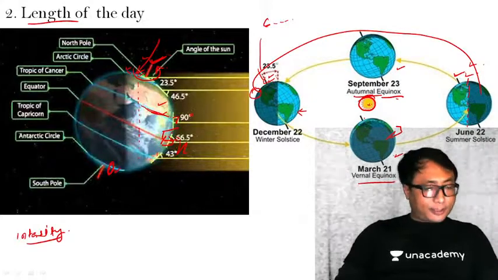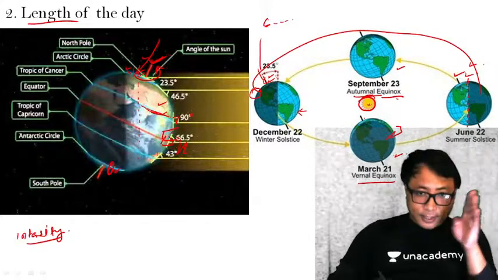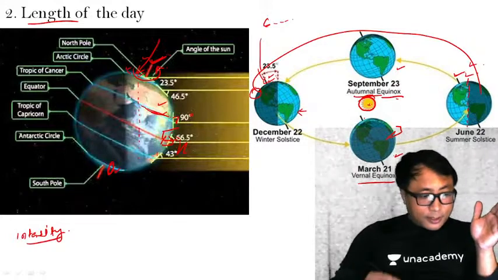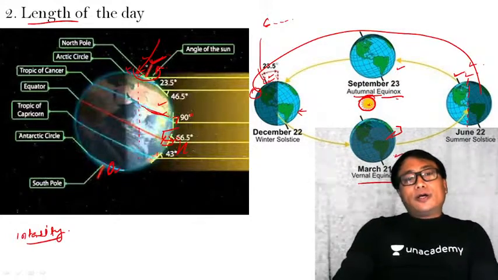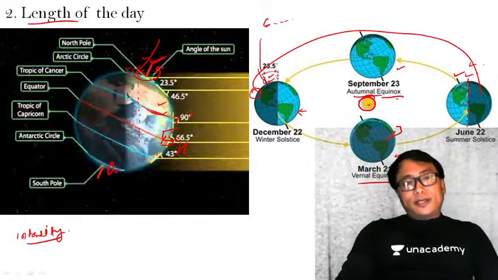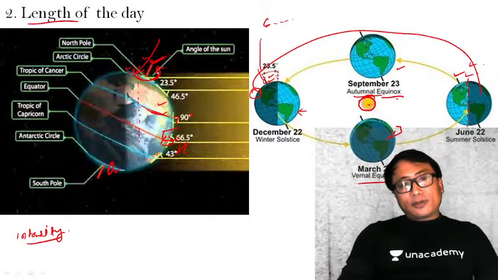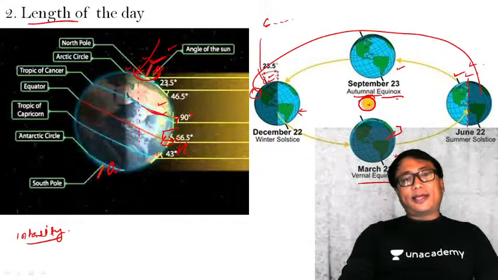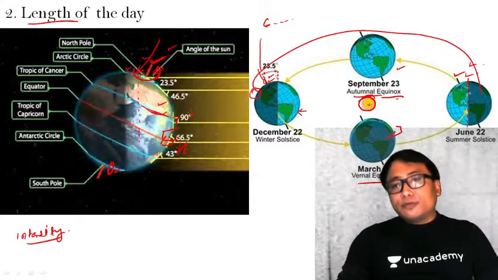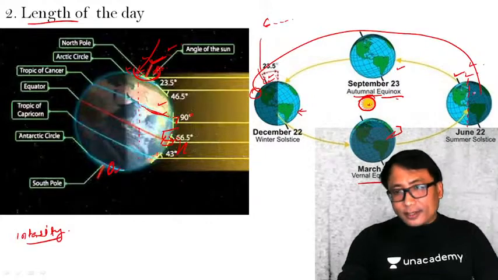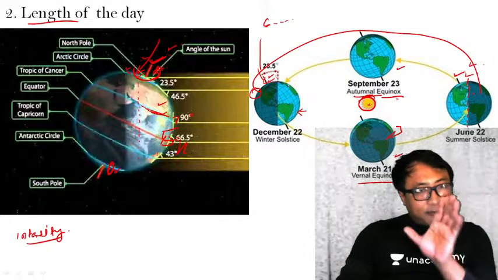So accordingly, the duration of the insolation is also determined. See, why is this duration of the sun insolation determined, and how? Because of the rotation of the earth around its own axis in a tilted form. That is one. The second is the revolution of the earth around the sun. I'll just give you one example.